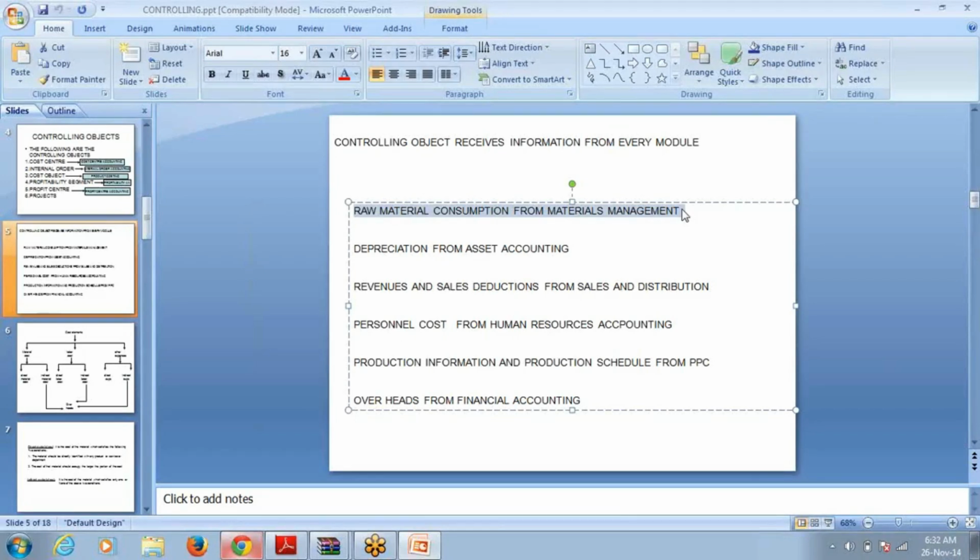From the general ledger, that information is taken to the controlling ultimately. So through MM, raw material consumption is taken to the controlling through the general ledger. That's why we say that raw material consumption is taken from materials management. Not only raw material consumption, all the expenses incidental to material procurement, like inward freight, like input taxes, every expense which is concerned with the materials procurement are also taken from materials management into the general ledger. From there, it is taken to controlling.